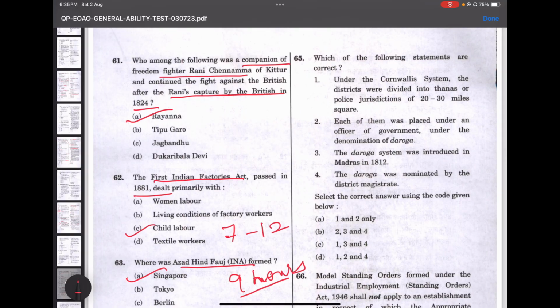65. Which of the following statements are correct? Under the Cornwallis system, the district was divided into thanas or police jurisdictions of 20 to 30 miles square. Yes, that was right. And then each of them was placed under an officer of government under the denomination of Daroga. Yes. The Daroga system was introduced in Madras. See, if it is a year, give extra attention. No, it was introduced in 1802. The Daroga was nominated by the district magistrate. Yes, 1, 2, and 4, it would be option D.